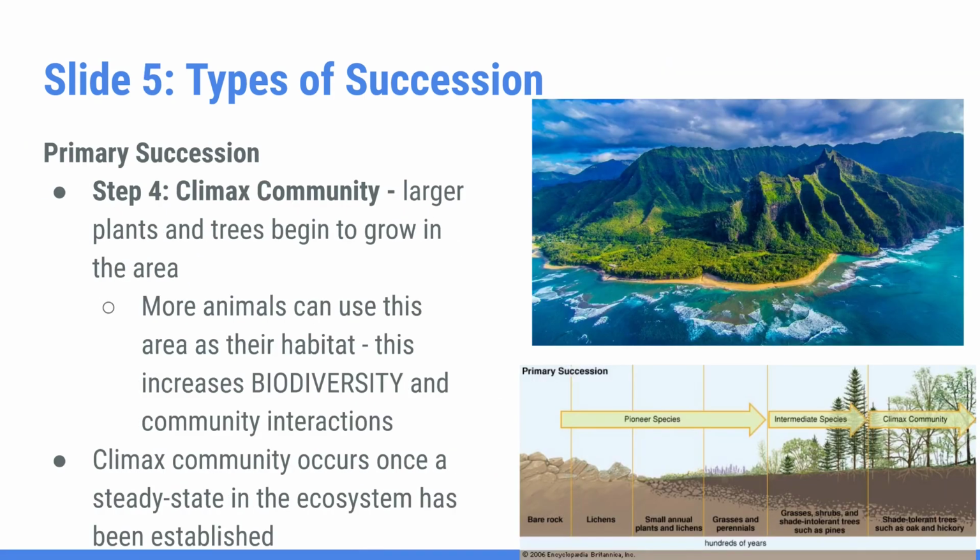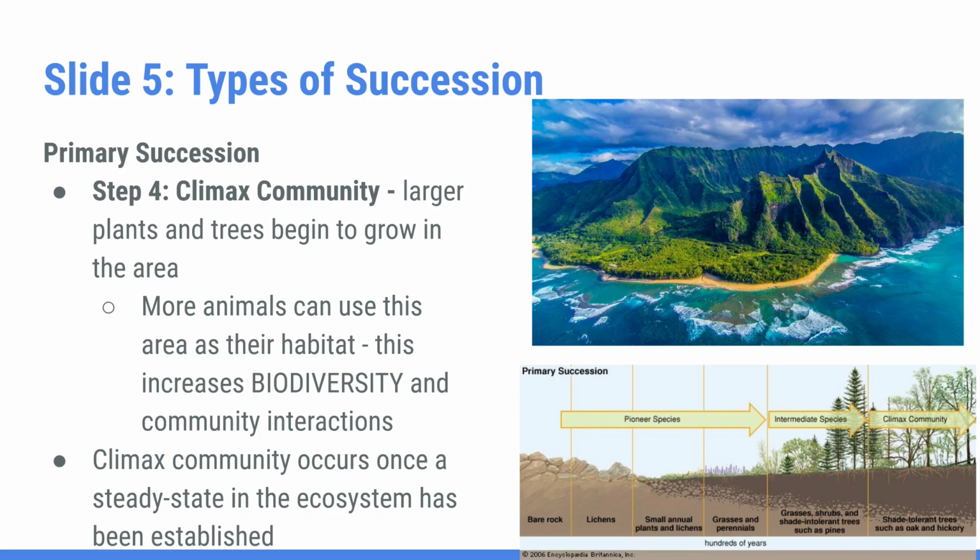And then over 100 years, as the soil becomes more established and rich in nutrients, trees begin to grow as there are seeds that are also blown in by wind or shaken off of various bird species again. So as the ecosystem becomes more complex, so do the number and abundance of organisms that live there, which can then in turn result in more biodiversity and more community interactions occurring.